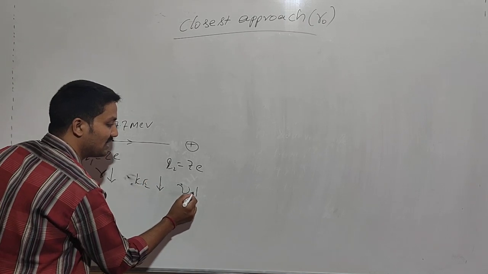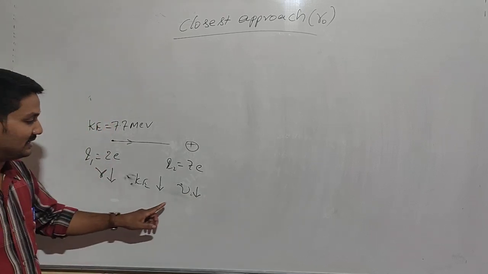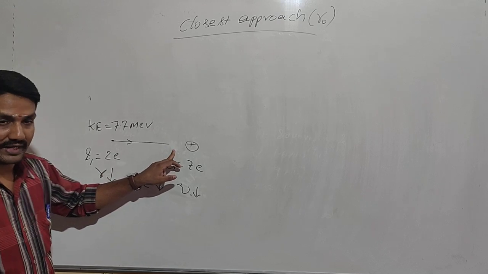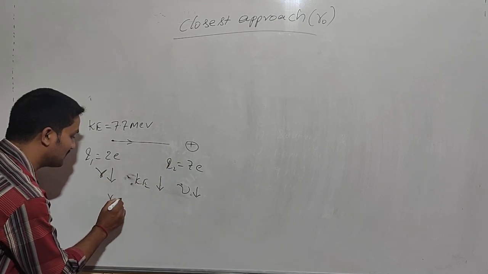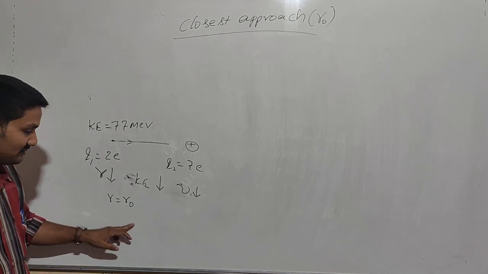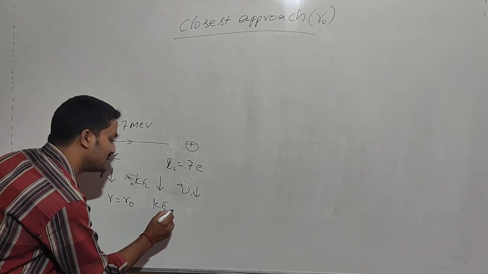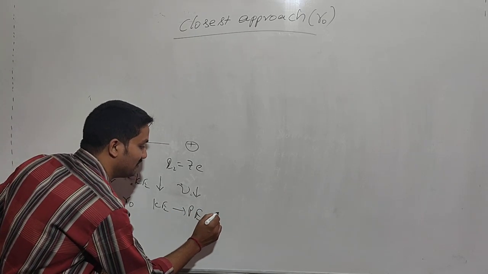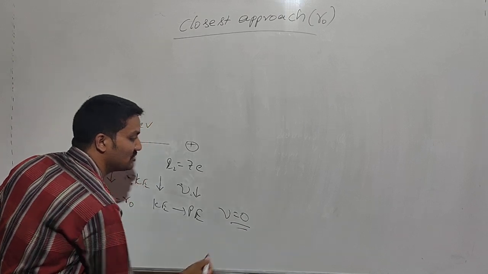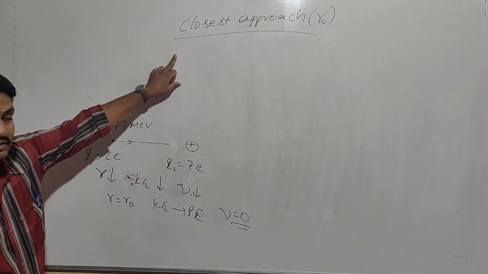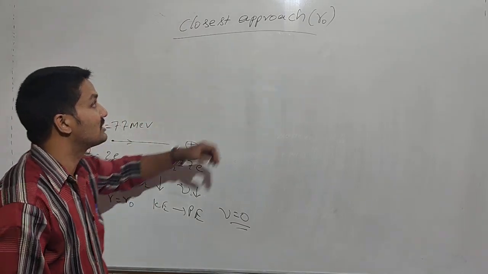Hence at a moment, r becomes r naught. At that distance the kinetic energy is converted into potential energy, whereas the velocity becomes 0. That distance is called the distance of closest approach.